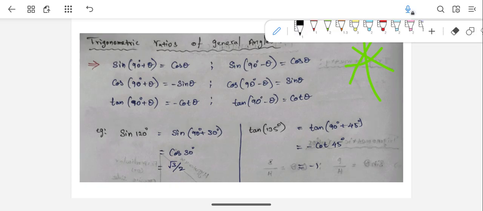So the first one, as you can see, sine 90 degrees plus theta is equal to cos theta. What does it mean?